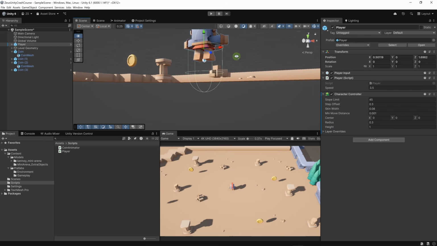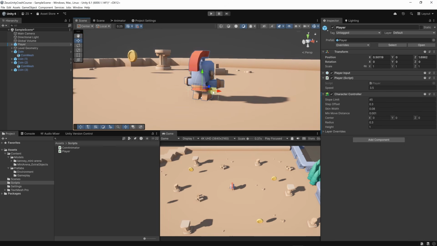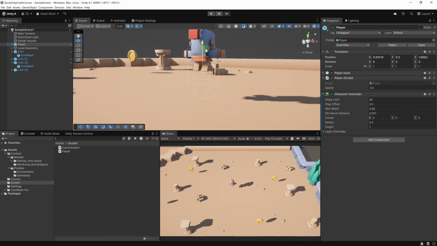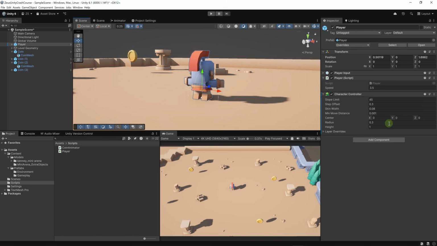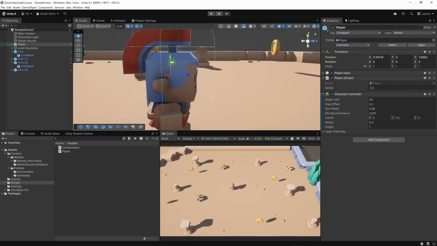And we need it to go up. If we run the game right now, our character will be standing in the air like this. We don't want this to happen. So what we can do is set the Y component of the center to half the height. Let's set it to 0.5. And this should fix the problem.